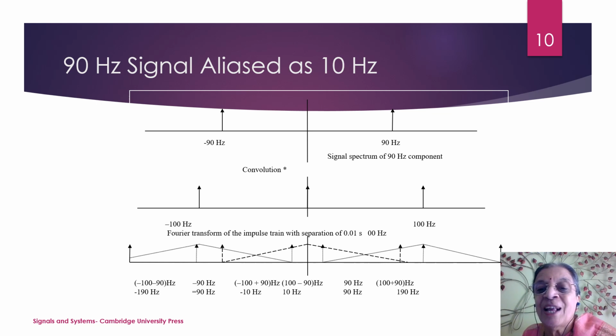Because in this case, the signal has W, that is the bandwidth equal to 90 hertz, and I have sampled at 100 hertz. So I can represent the frequencies only up to fs by 2, that is 50 hertz. And this 90 hertz will be folded back and I will be reading it as 10 hertz.